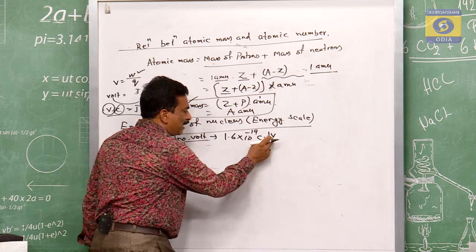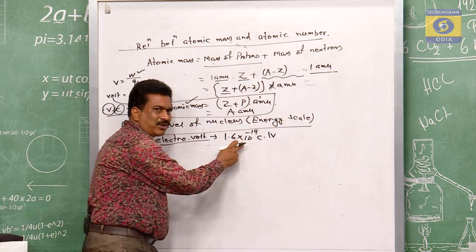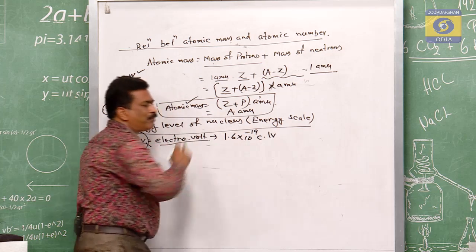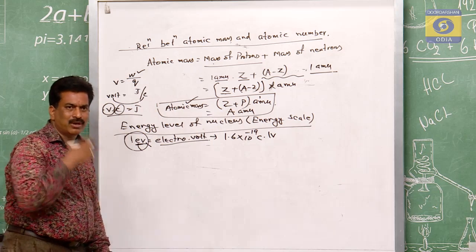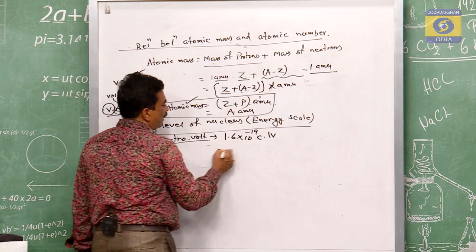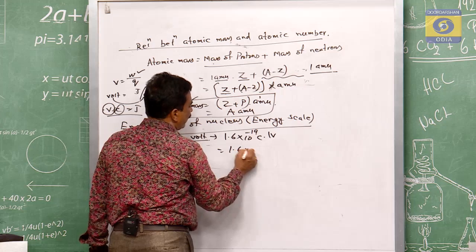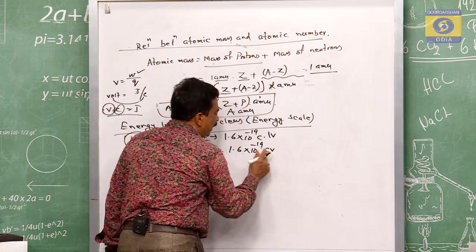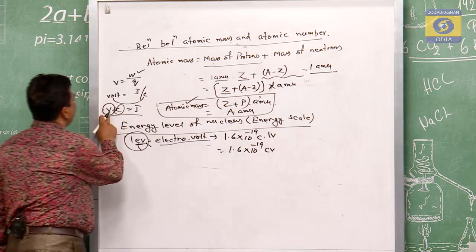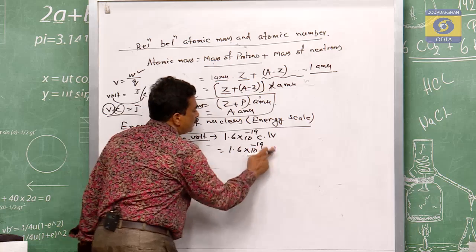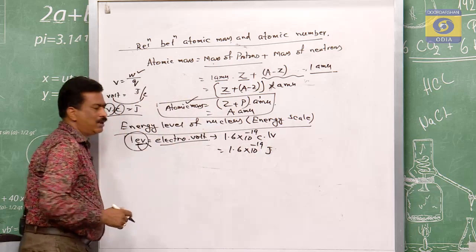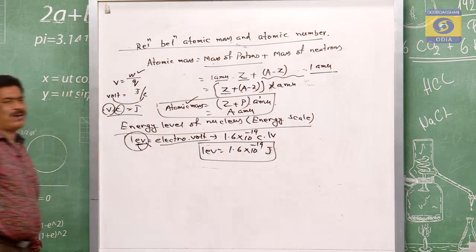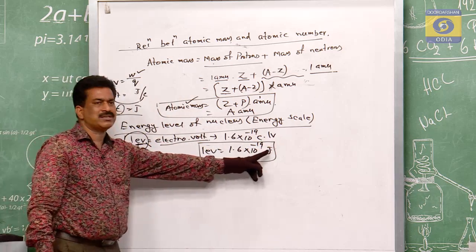For the one potential difference, for the charge of the electron, means this much coulomb to make the potential difference of 1 volt, the energy which is required. So if we combine, that is 1.6 into 10 to the power of minus 19 CV. This coulomb into volt is equal to joule. So this CV will be joule. So 1 eV is equal to 1.6 into 10 to the power of minus 19 joule.